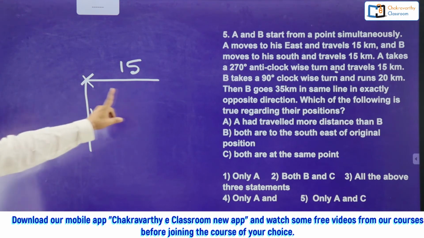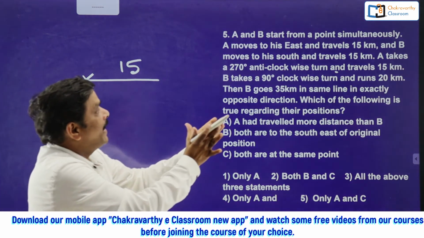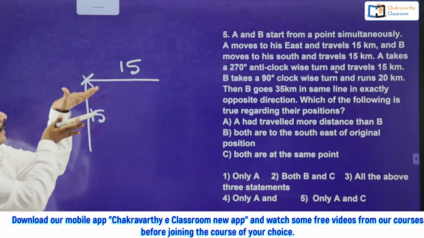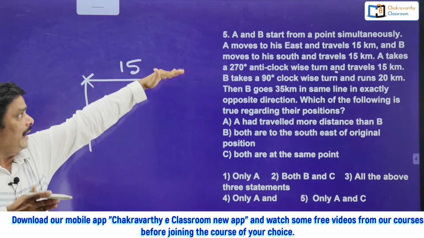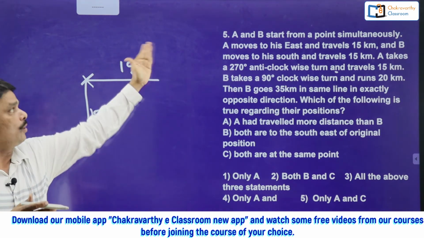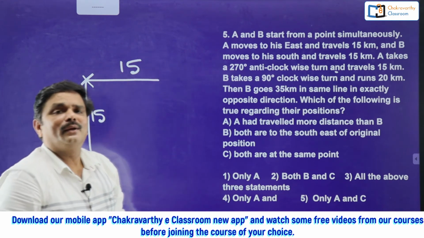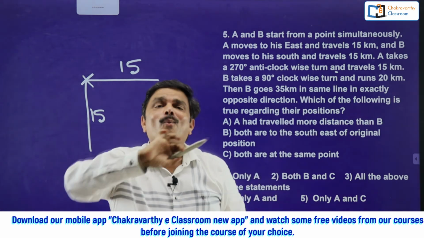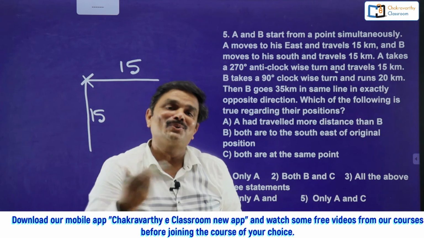Then after that they have given A takes a 270 degree anti-clockwise turn. Now you see students, A is moving in this way, anti-clockwise direction, this is anti-clockwise, this is clockwise, anti-clockwise direction 270. Instead of calculating anti-clockwise 270, why don't you calculate clockwise direction 360 minus 270?